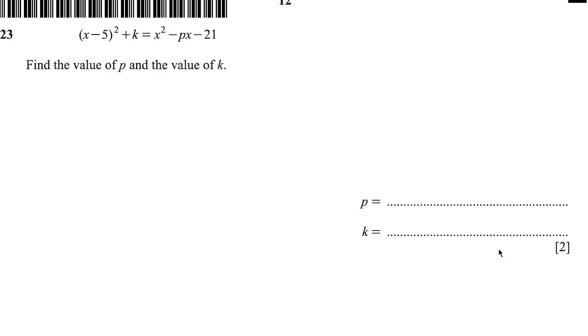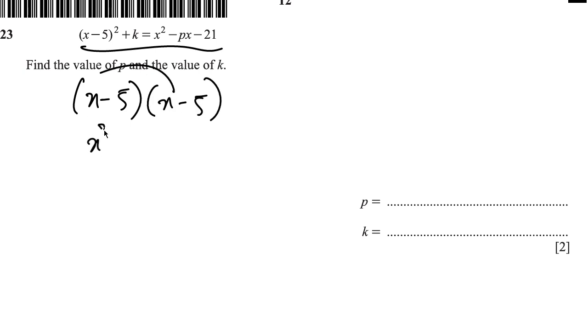Then finally, the last question says (x negative 5) all squared plus k equals x squared negative px negative 21. Find the value of p and the value of k. Right? So we simply expand this x negative 5 into x negative 5. x times x is x squared. Negative x times negative 5 is negative 5x, right?